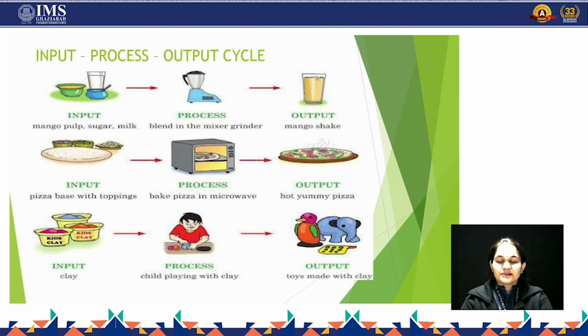As you can see in this image, for example, there are inputs of mango pulp, sugar and milk. These are the raw materials that we are using here, and then we process them with a mixer grinder so that we can get the final output, which is a mango shake. The same thing happens in production. We are converting the inputs into the output.